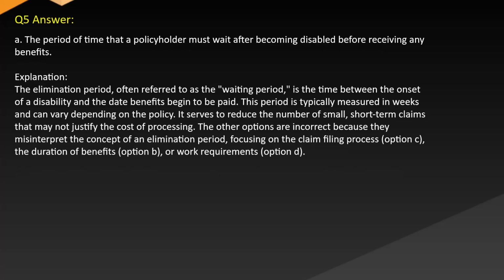Answer A. The period of time that a policyholder must wait after becoming disabled before receiving any benefits. Explanation. The elimination period, often referred to as the waiting period, is the time between the onset of a disability and the date benefits begin to be paid. This period is typically measured in weeks and can vary depending on the policy. It serves to reduce the number of small, short-term claims that may not justify the cost of processing.